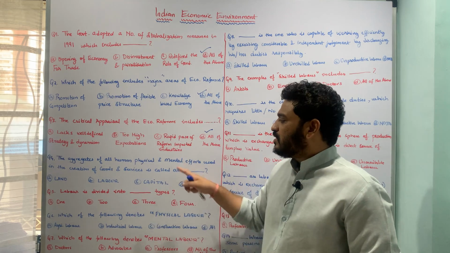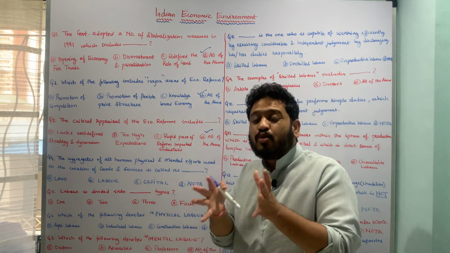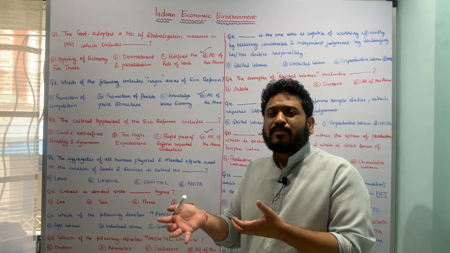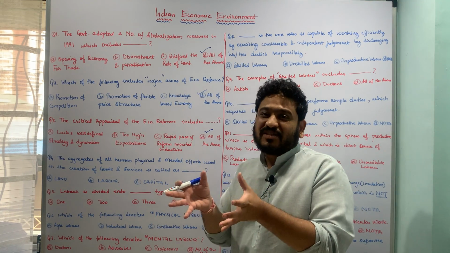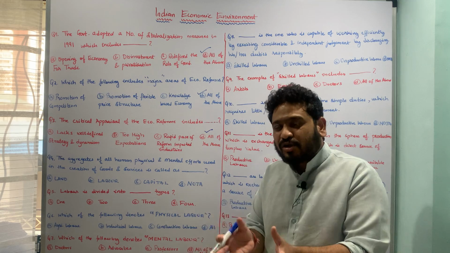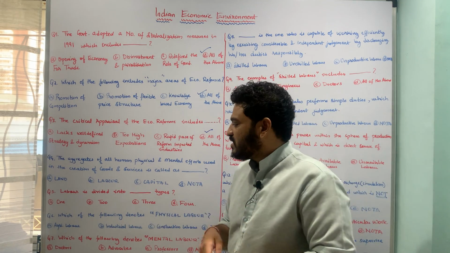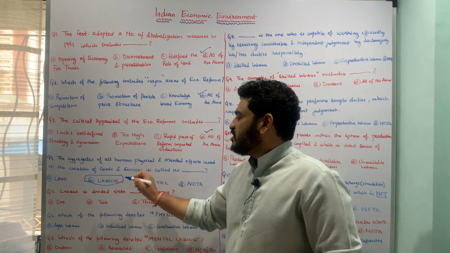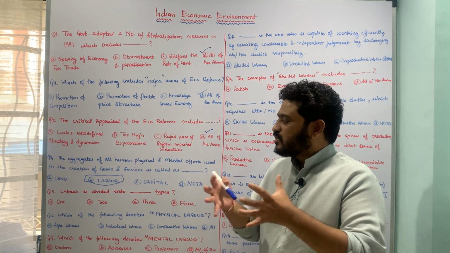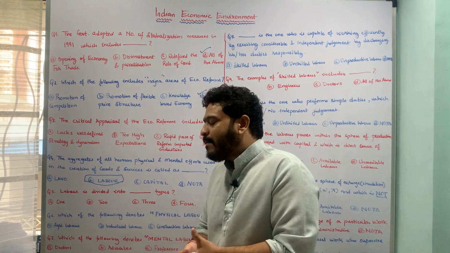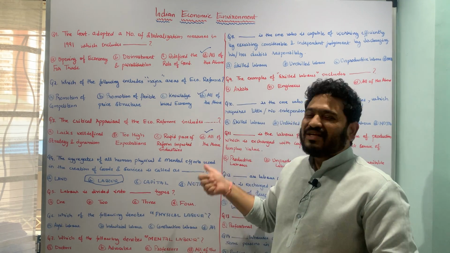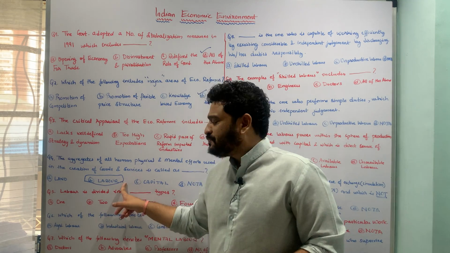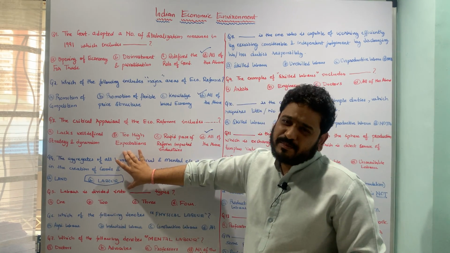of the above. So here it is specifically looking at human physical and mental abilities towards the contribution or towards the establishment or towards the creation of both goods as well as services. Therefore the correct answer to this question is option B, which is labor. The aggregates of all human physical as well as mental capacities or efforts used in the creation of a good and service is called as labor. I hope this question is pretty much clear.